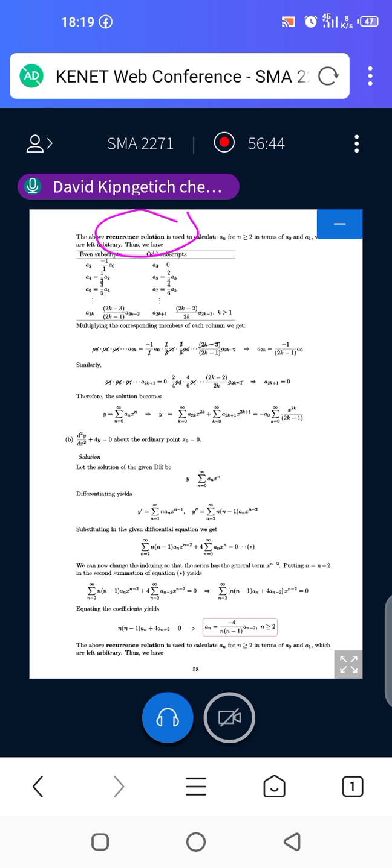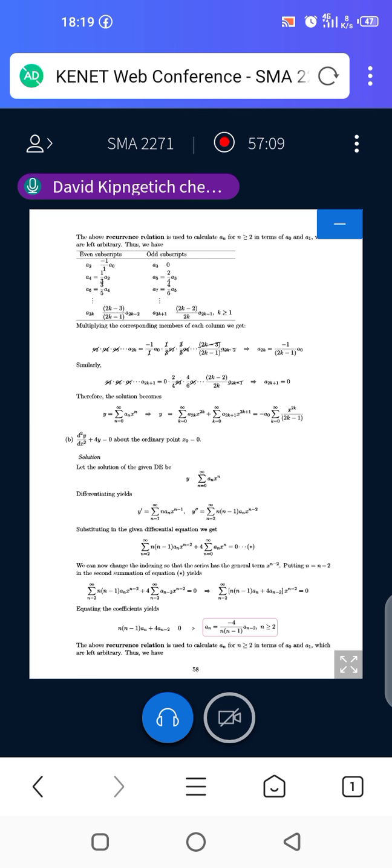So we say the above recurrence relation is used to calculate a_n for n greater than or equal to 2 in terms of the values that are known. That is a0 and a1, which are left arbitrary. So using that recurrence relation, we have the even subscript and the odd subscript.